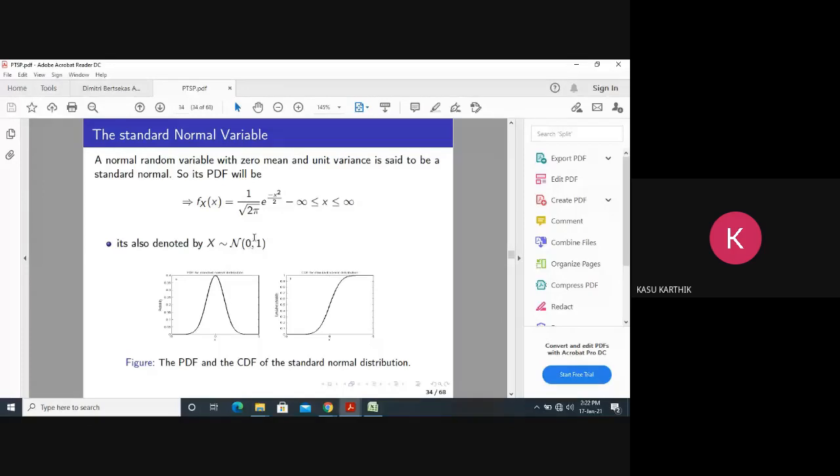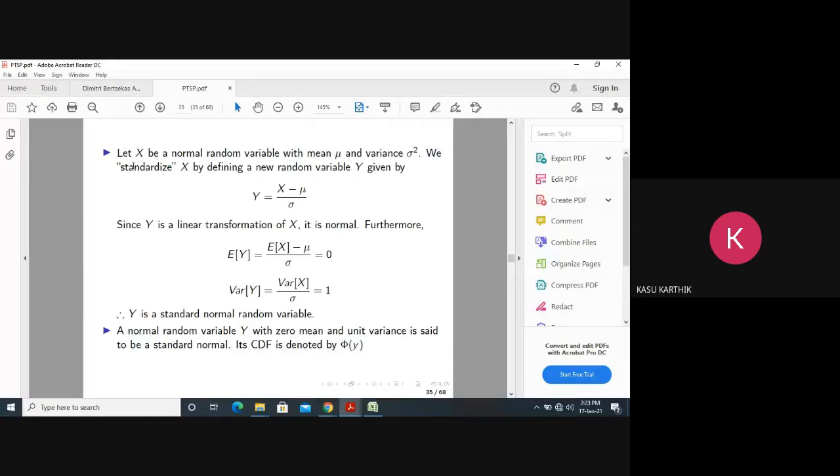With 0 mean and unit variance, this is the graph. Now, another linear transformation: standardizing the random variable. Suppose x is a normal random variable with mean mu and variance sigma square. We have to standardize, which means we have to make the mean 0 and the variance 1. How is it possible?